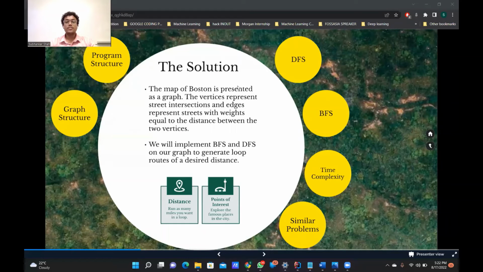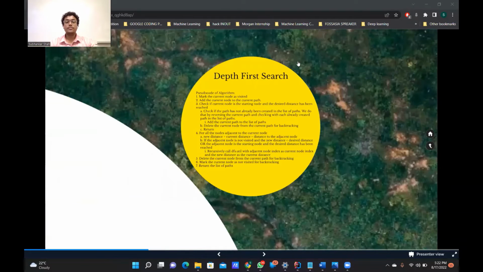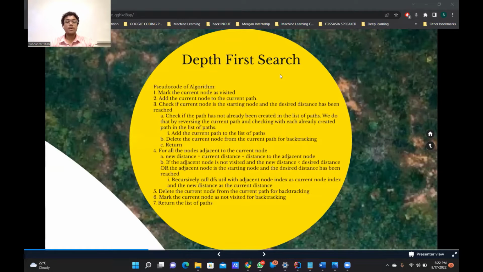Now, let us take a look inside the DFS algorithm. In DFS, first we mark the current node as visited, add the current node to the current path, and check if the current node is the starting node and the desired distance has been reached. Check if the path has not already been created in the list of paths. We do that by reversing the current path and checking with each already created path in the list of paths. Add the current path to the list of paths.